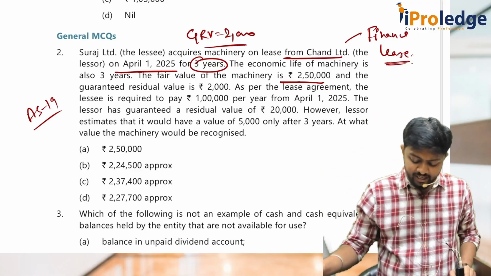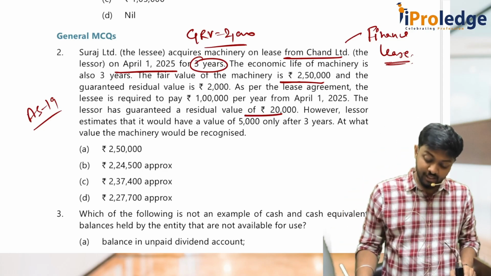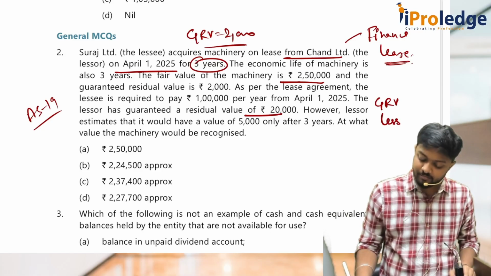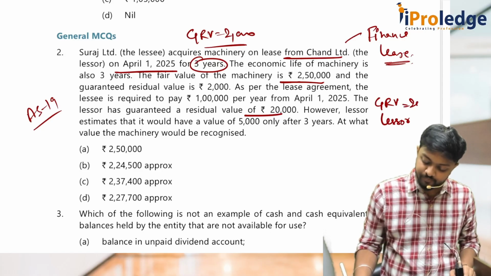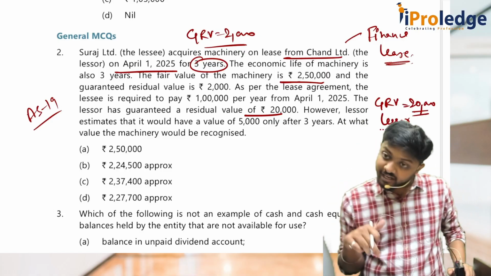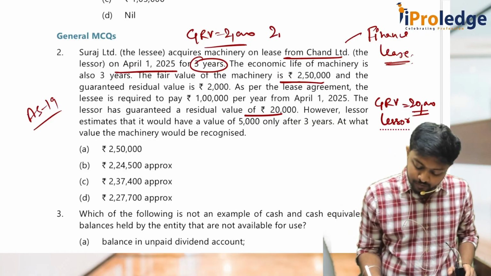The lessee has guaranteed a residual value of 2,000. GRV from the lessee point of view is 2,000.